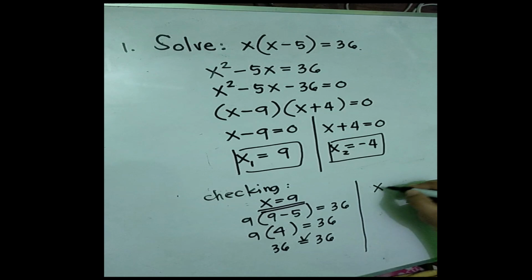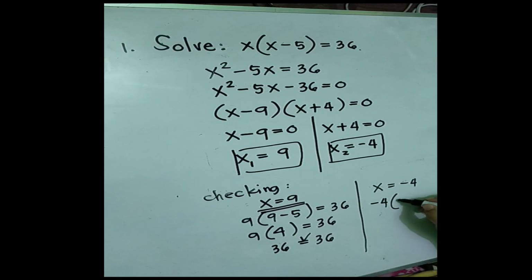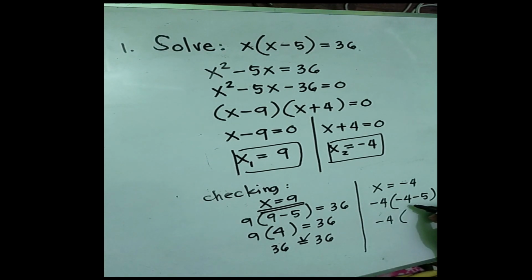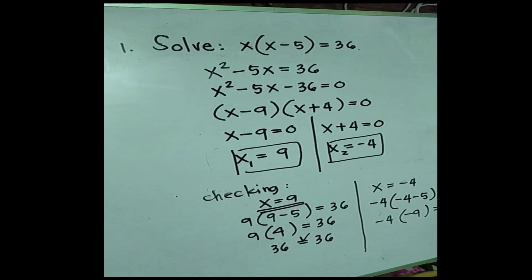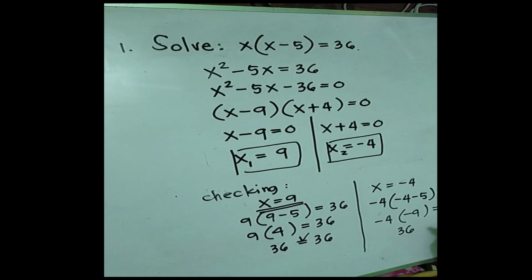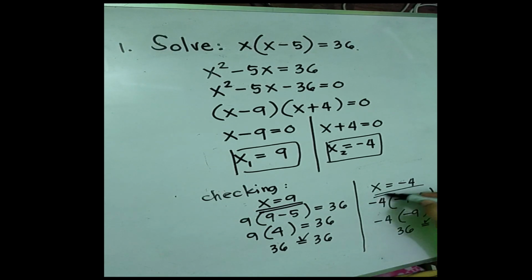What if x is equal to negative 4? So substitute negative 4 times negative 4 minus 5 is equal to 36. So this is negative 4 times negative 4 minus 5, that is negative 9, is equal to 36. So negative 4 times negative 9, that is positive 36, is equal to positive 36. So they are equal. So meaning to say, this value of x, which is negative 4, is true to this equation. So meaning to say, the roots are positive 9 and negative 4.